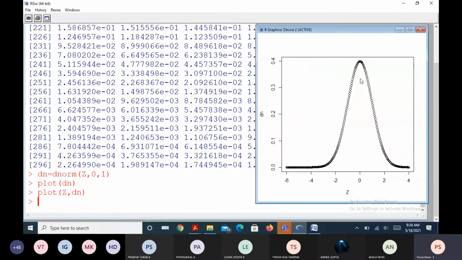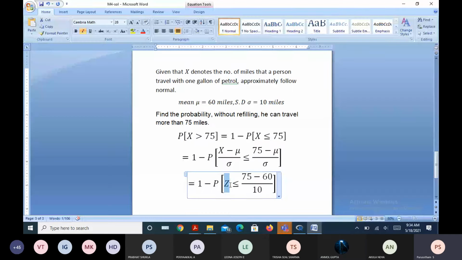Mean is 0, right? Of course, we know that this follows a standard normal variate where mu is 0 and sigma is 1 unit for z.